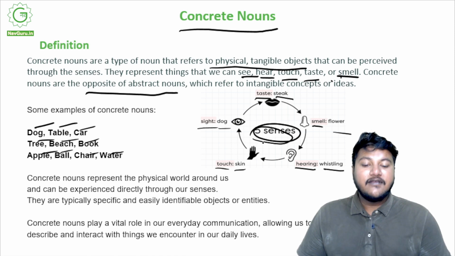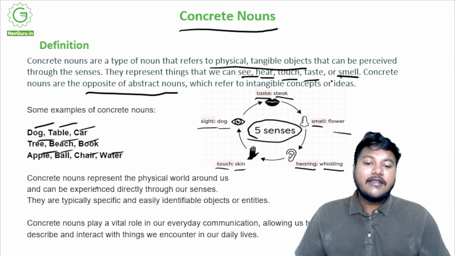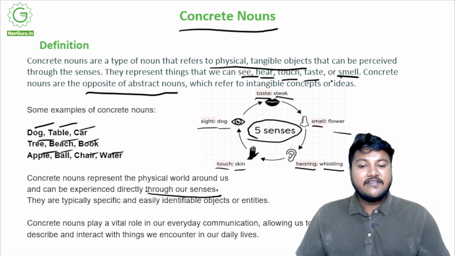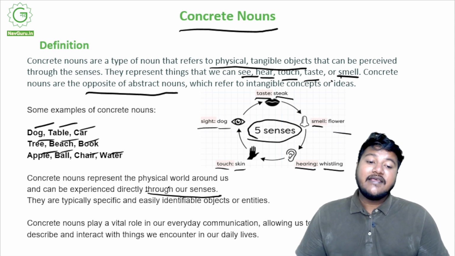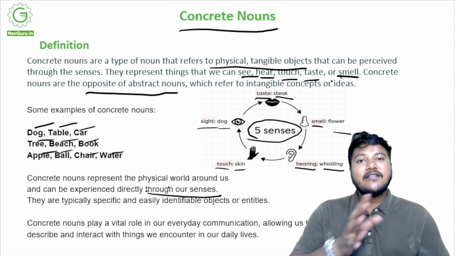The idea of concrete nouns revolves around the five senses, and anything that can be perceived by these senses is a concrete noun. Concrete nouns represent the physical world around us and can be experienced directly through our senses. These are typically specific and very easily identifiable objects or entities. The role that concrete nouns play in our everyday communication is that they give a name to anything that you can see here.